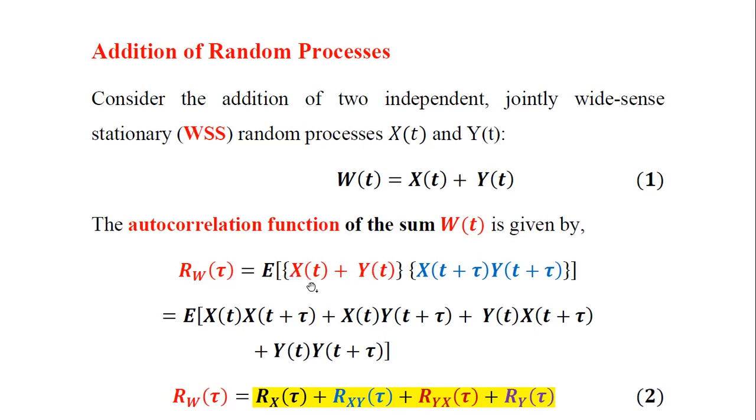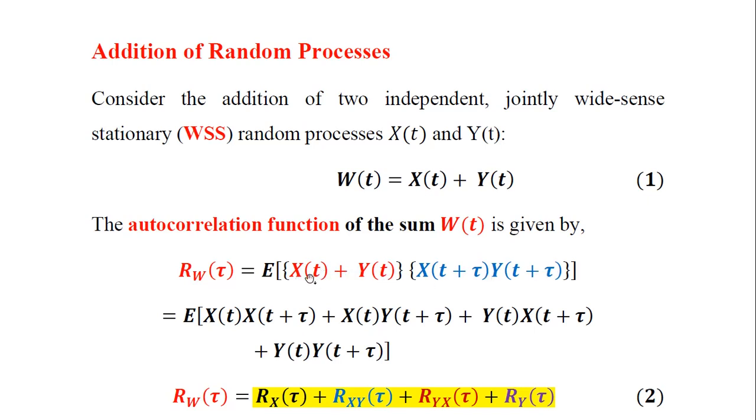The first square bracket consists of unshifted versions of both random processes x and y and their sum, x of t plus y of t. The second square bracket consists of both the random processes involved in the addition operation being time shifted, and then their sum is taken: x of t plus tau plus y of t plus tau.